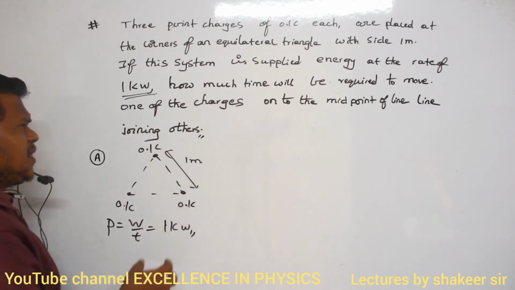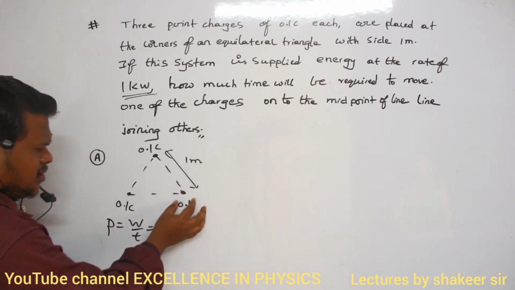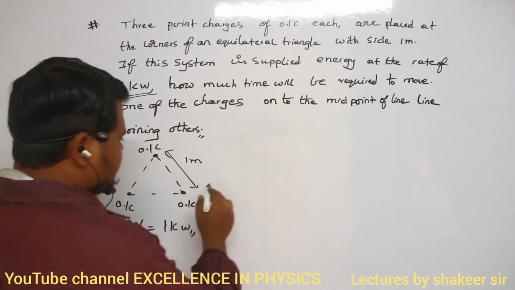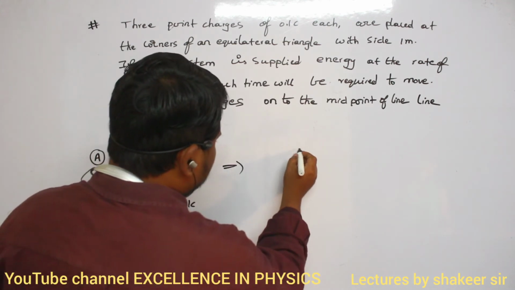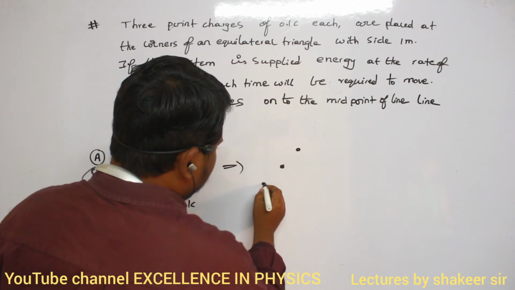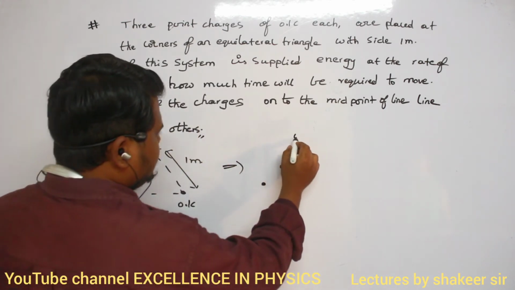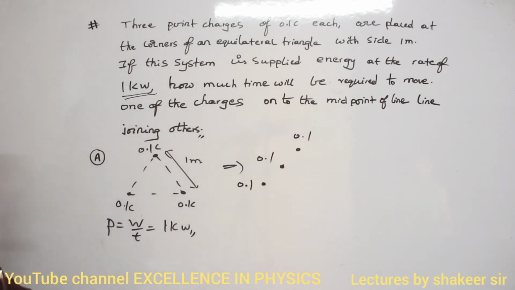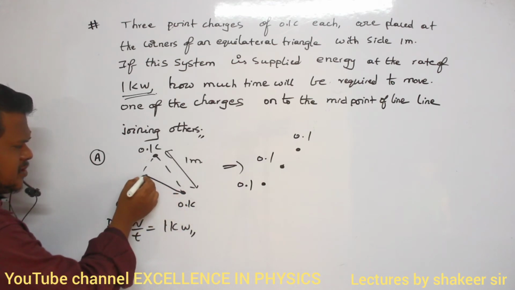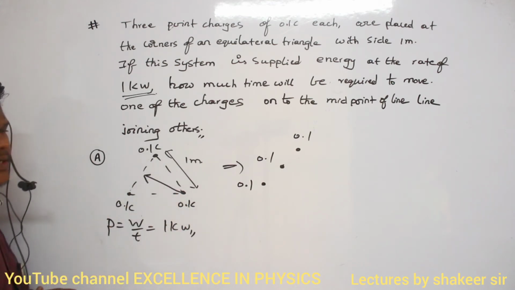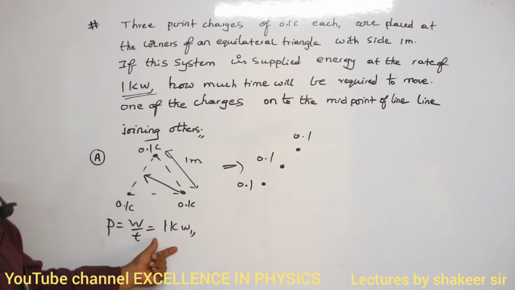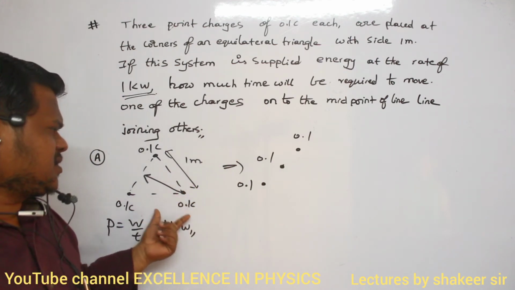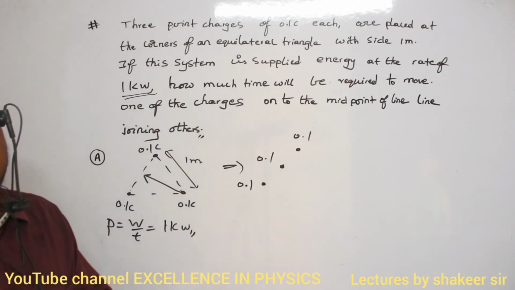Now, by supplying this power, what am I doing? I am taking one of these charges to the midpoint of the line joining the other two charges. It means I am changing this configuration into this configuration. This charge, I am moving to the midpoint of these two charges. Then how much time will be required to change from this configuration to this configuration? That is my question.